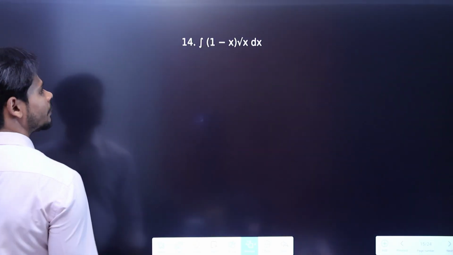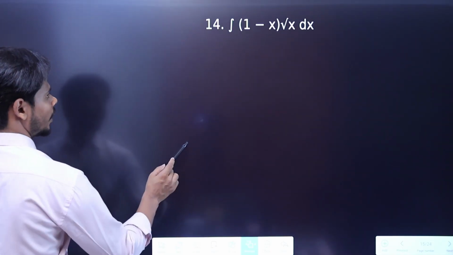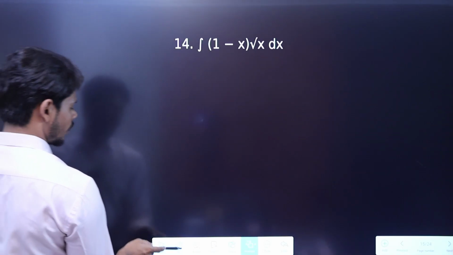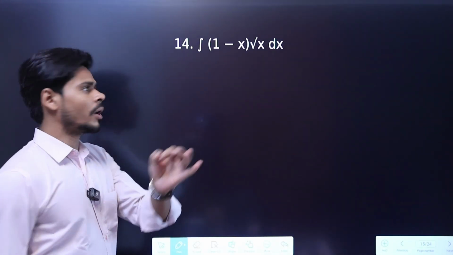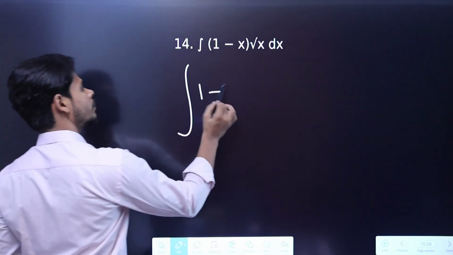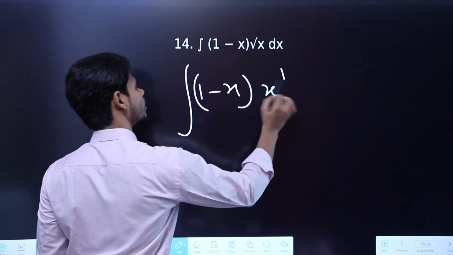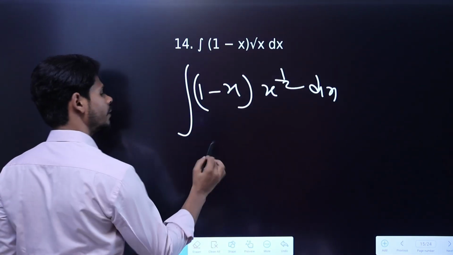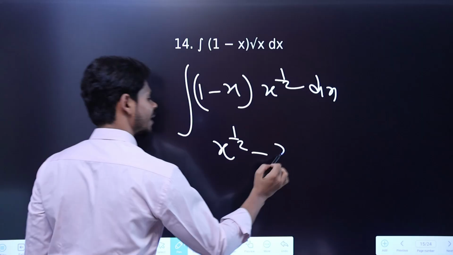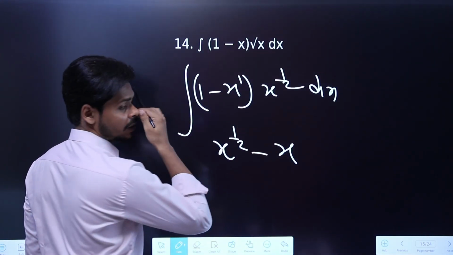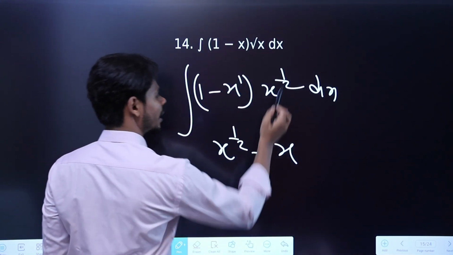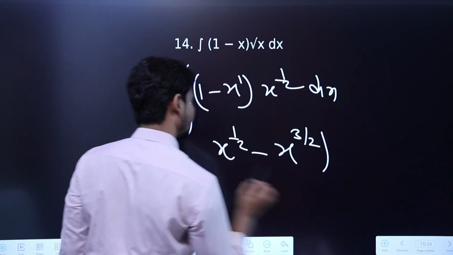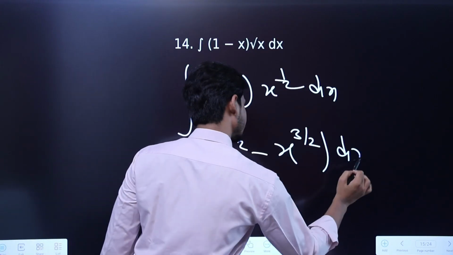Again we are given a multiplication, and they have given 1 by root x raised to the power of x. So again I am going to multiply over here: 1 minus x, and root x is x raised to power 1 by 2. If I multiply it, I will get x raised to power 1 by 2, then minus x raised to power 3 by 2. When they are multiplied with the same base, powers are added. So 1 and 1 by 2 will be 3 by 2.